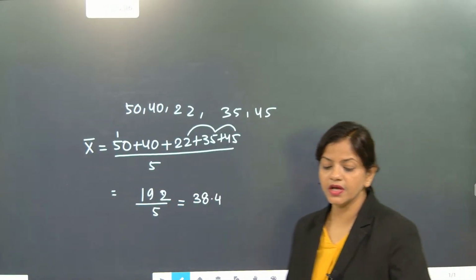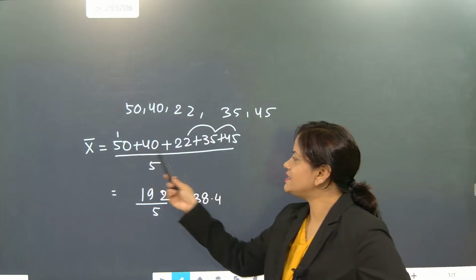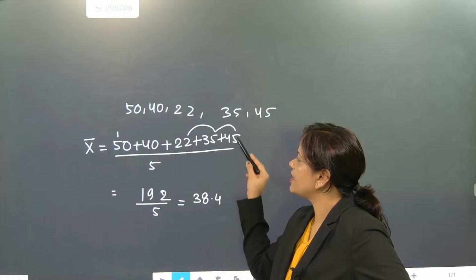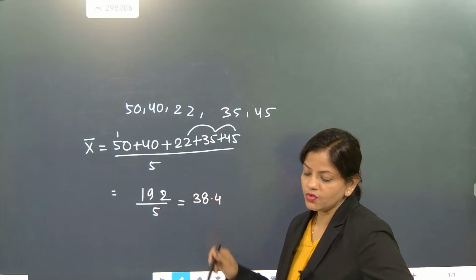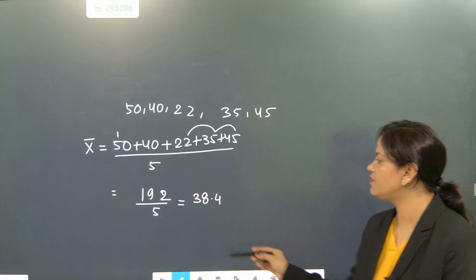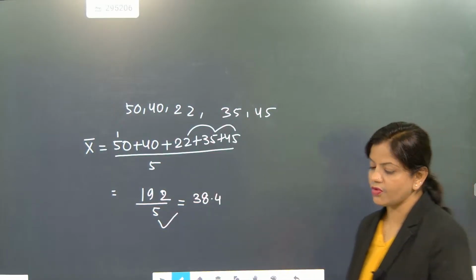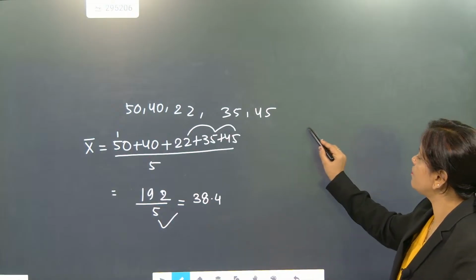38.4. Whatever mean is coming, beta, we added the parts, total it is coming as 80 plus 90 and then 22. So 192 we got, and we divided it by 5. After dividing it by 5, we got 38.4. So once 38.4 is coming, we are going to find the deviation.